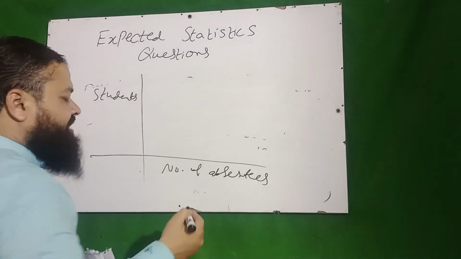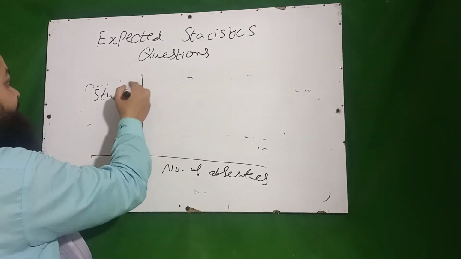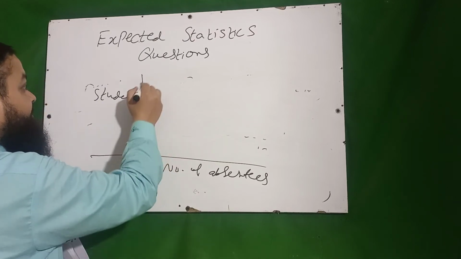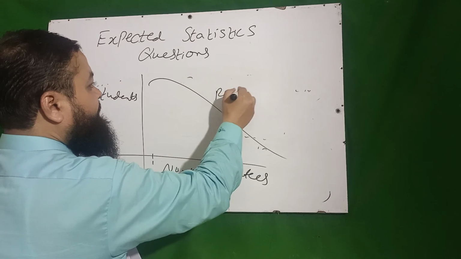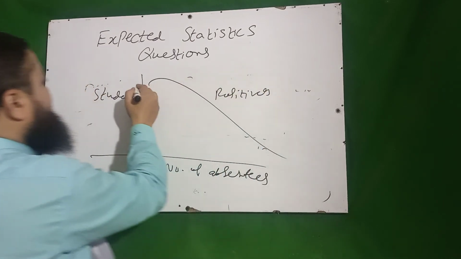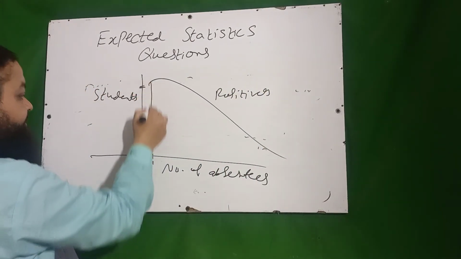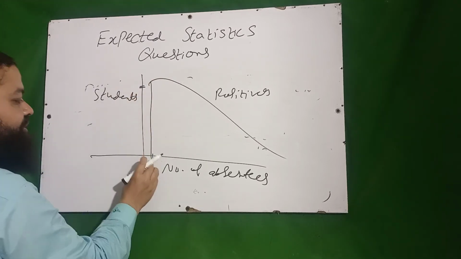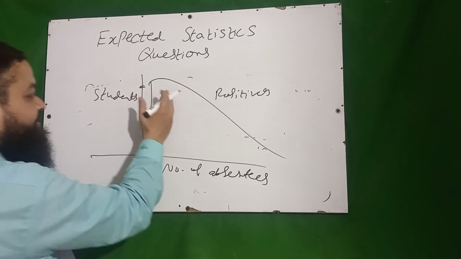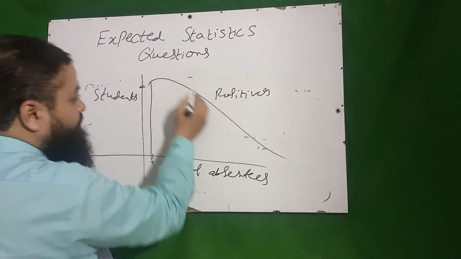If you have a good class, then most of the students have 0 or 1 number of absentees. It means the graph will be positively skewed. This is the maximum frequency, and most of the students have 0 or 1 absentees, and it is decreasing. It will be positively skewed.